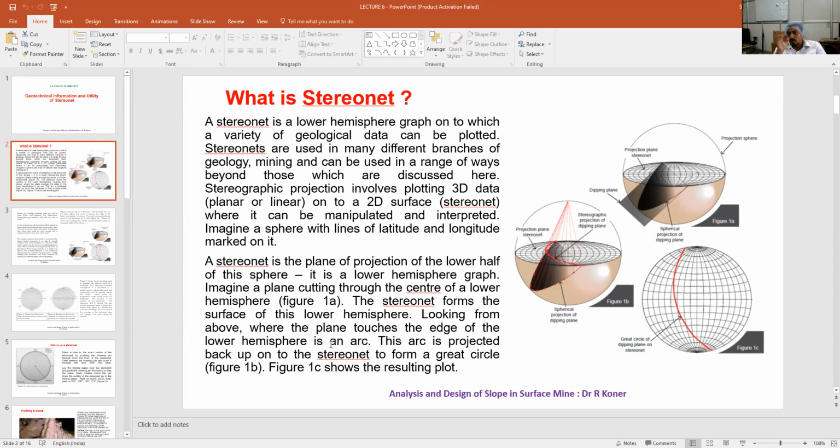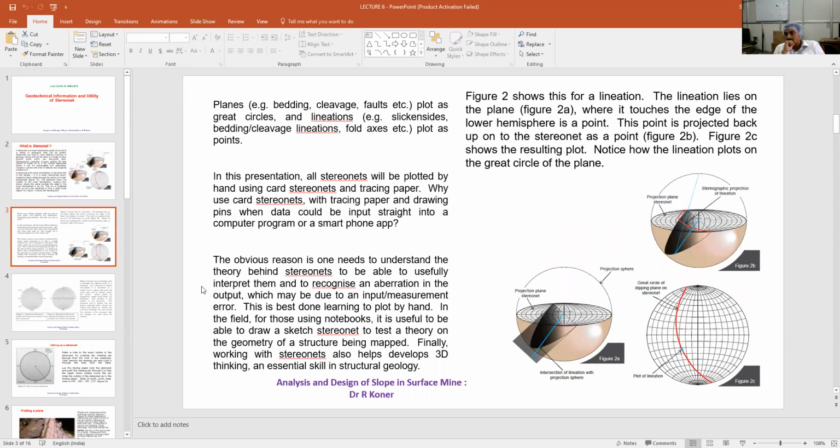So this is one of the schematic diagrams. This is a pure sphere. In the lower hemisphere, we are using the projection system, and this is how the great circle looks, how this great circle can be plotted, and how it looks in the actual stereonet. This is the way we are representing it, and I will give you the soft copy of the stereonet. Now, continuing this idea, planes can be plotted as a line, a great circle, and lineation can be plotted as a point.